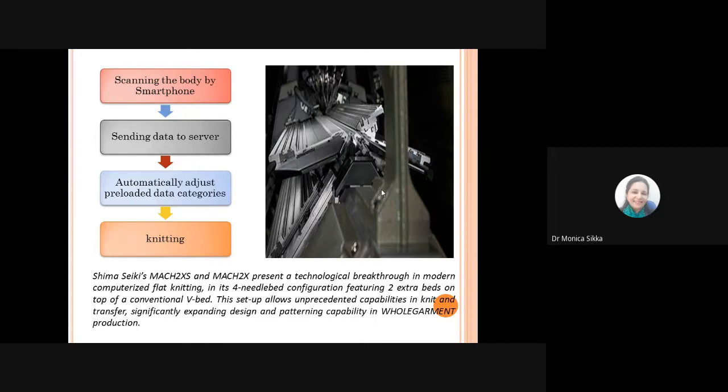So this is a whole garment machine through which you can produce a made-to-fit garment by simply scanning the body and selecting the appropriate colors and designs from the database, and finally get a garment which will fit to perfection the body for which it has been designed.